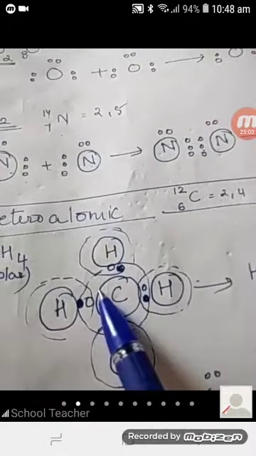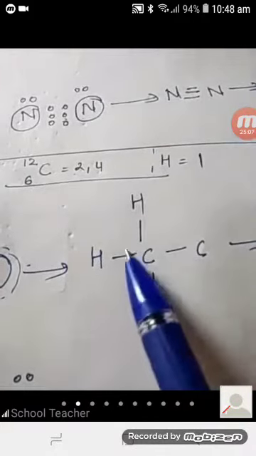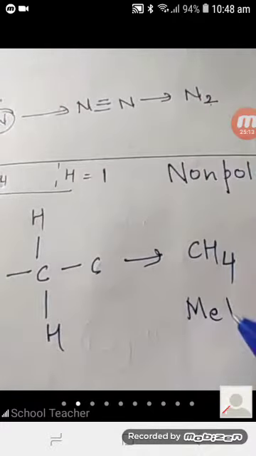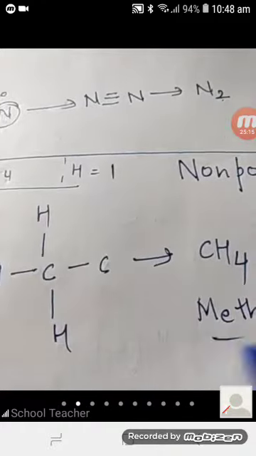And here, because one electron is shared, carbon will have a single bond on its 4 sides and the final structure will be CH4. This is called methane.